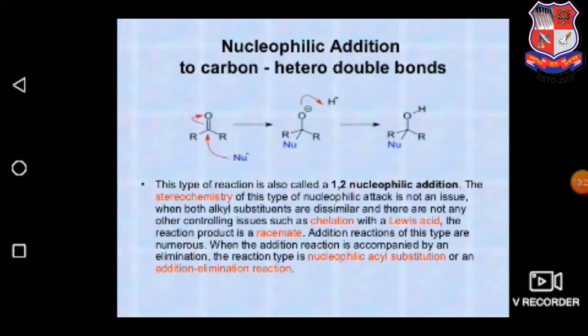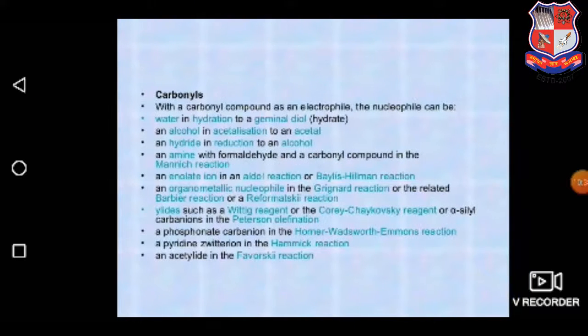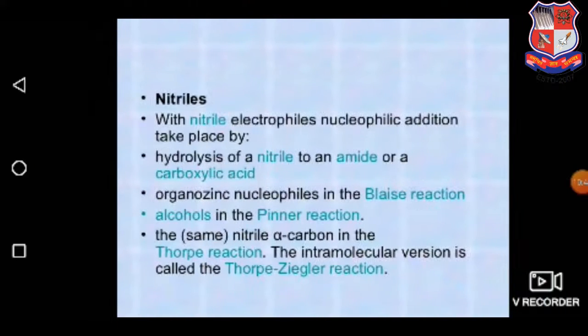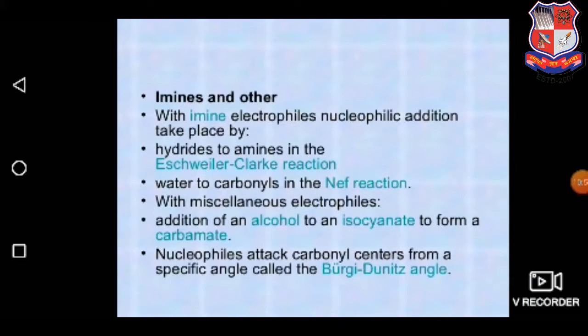Addition reactions of this type are numerous. When the addition reaction is accompanied by an elimination, the reaction type is nucleophilic acyl substitution or an addition elimination reaction. These are the examples for the carbonyls where different types of compounds are formed. For the nitriles, how it occurs to the different compounds and the reactions involved in that. For the imines and other compounds.